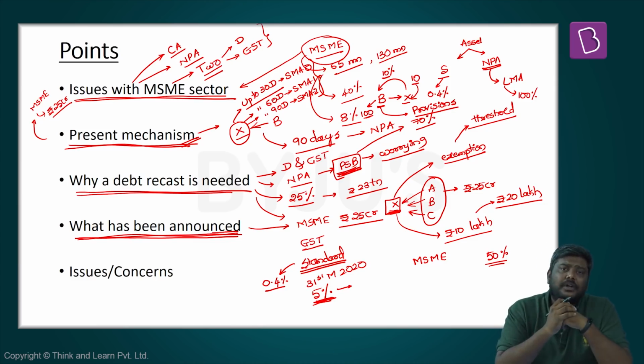And fourth, a very important point from the perspective of the banking sector itself: whenever MSME units are dragged to NCLT, it has been found that the number of buyers during the insolvency resolution process is very few. And whenever there are no buyers for a unit, there has to be a liquidation. And whenever liquidation is conducted, the recovery rates are very, very poor.